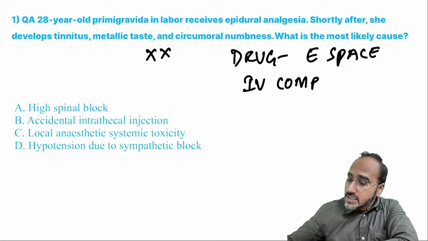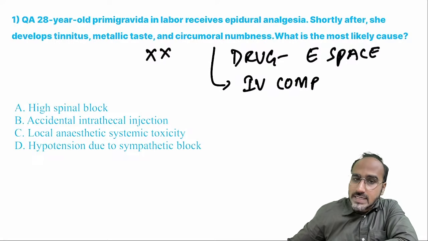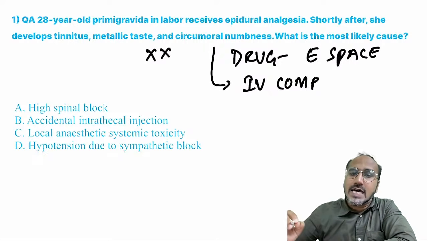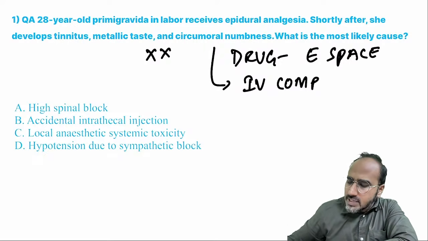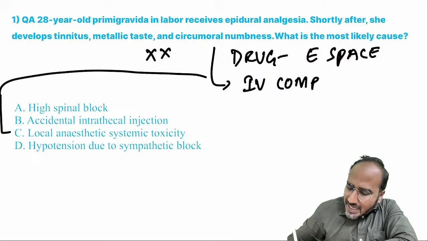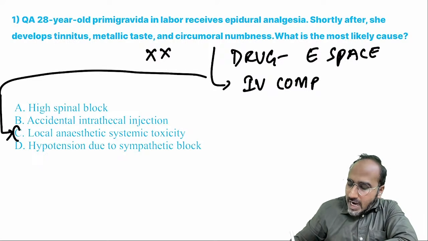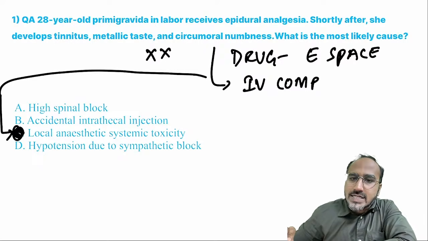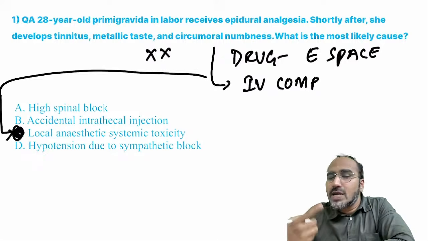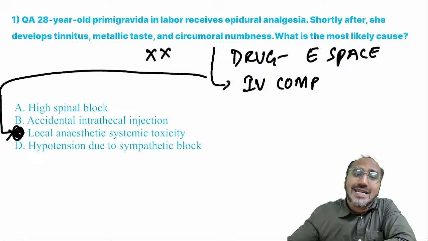So over here, guys, just look over here. We were discussing what? Our epidural catheter might have gone into the intravascular compartment, and if you give the local anesthetic through the intravascular compartment, the patient will land up in local anesthetic systemic toxicity. And once the patient develops local anesthetic systemic toxicity, the first complaint of the patient is what, guys? Patient complains of perioral numbness followed by tremors or seizures or metallic taste also.